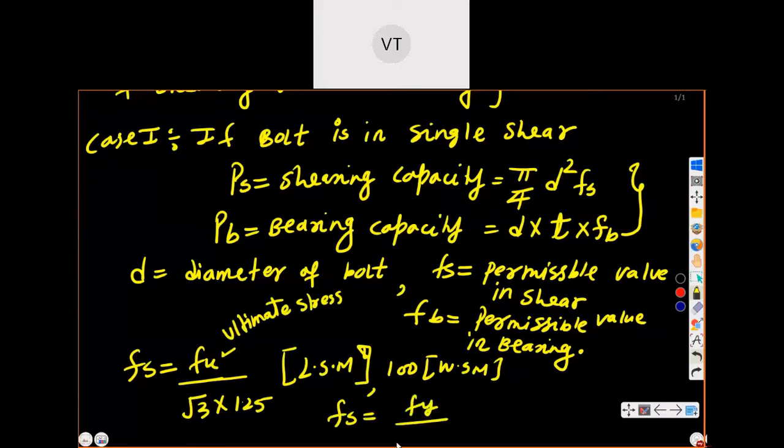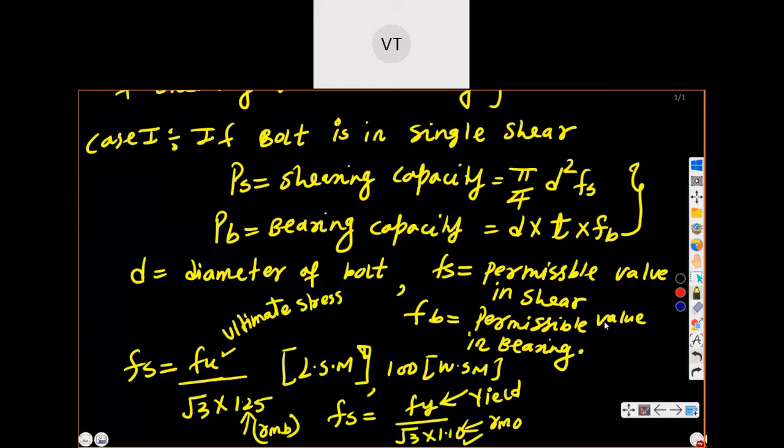√3 into 1.10. Now you can see if we use Fy, that is yield stress, we have not reached the maximum point, or the ultimate stress. So at that time the partial factor of safety is also less, 1.10. Sometimes it is called gamma M0, and the other is gamma Mb. These are given on page number 30 of IS 800:2007.